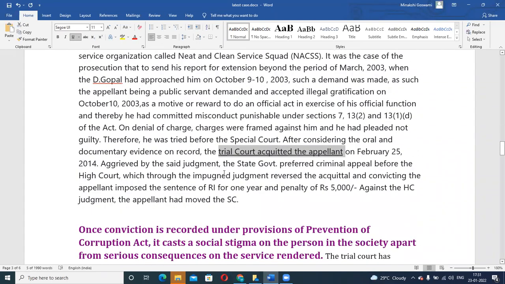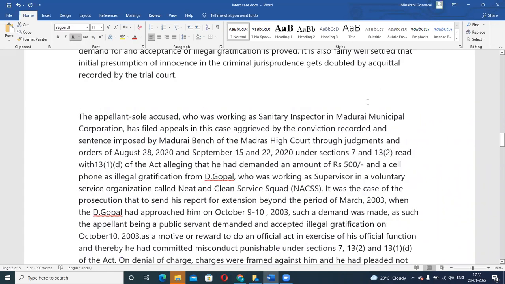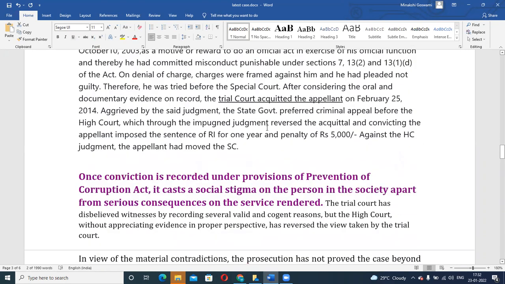Aggrieved by this judgment, the state government preferred a criminal appeal before the High Court, which through the impugned judgment reversed the acquittal and convicted this person. So when the appeal was filed in the Madras High Court, the Madurai bench gave an order whereby they said that this person is found guilty and he was given punishment, rigorous imprisonment of 1 year and a penalty of 5,000 rupees. Okay, so basically they changed the decision which was given by the trial court.